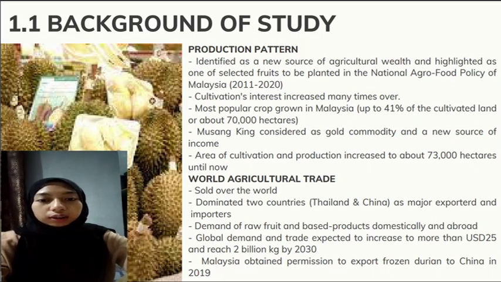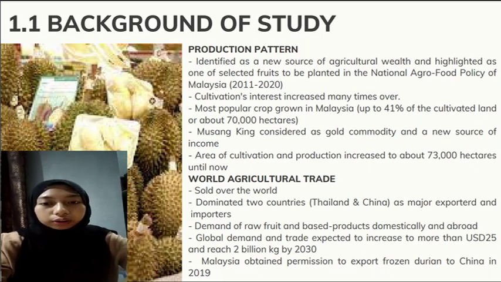Next, world agricultural trade. Durian was sold over the world, with Thailand and China as major exporters and importers. The demand for raw fruit and base products comes from domestic and abroad. The global demand and trade are expected to increase to more than $25 and reach 2 billion kilograms by the year 2030. And in 2019, Malaysia obtained permission to export frozen durian to China.